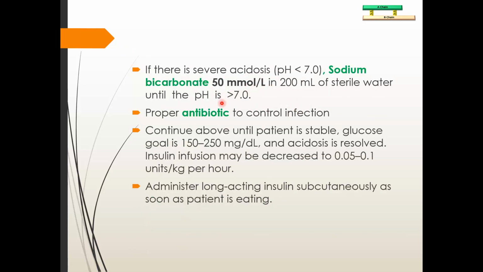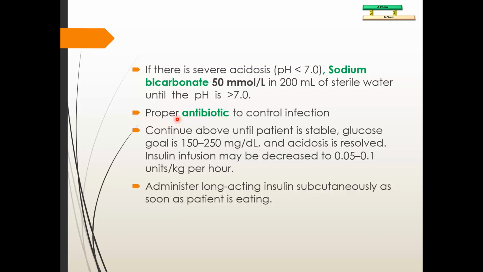Bicarbonate is usually not routinely given. If there is severe acidosis, that is pH less than 7, then you have to supplement sodium bicarbonate 50 millimole per liter in 200 ml of sterile water until the pH is 7. If the pH is more than 7, then you have to stop the bicarbonate supplementation. You do not need that. Again, proper antibiotic to control the infection. So that is the cause.